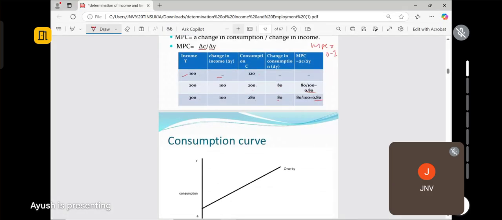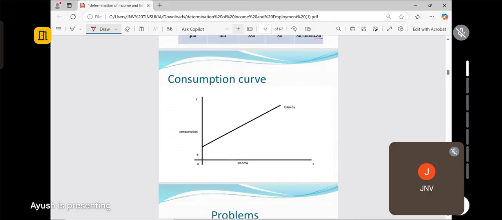Now we have the consumption graph. How is the consumption graph drawn? Here, on the x-axis, we are measuring income. On the y-axis, we are measuring consumption. Why is this graph starting from this